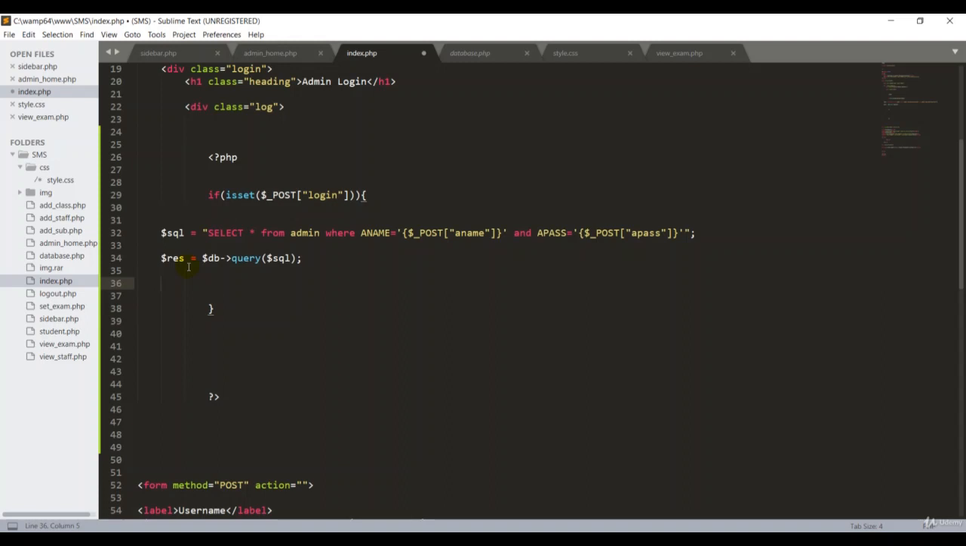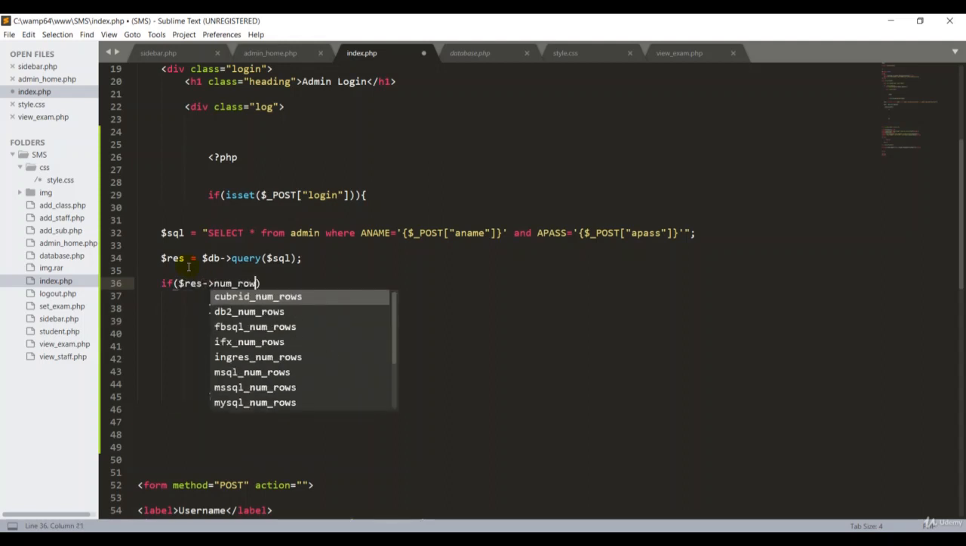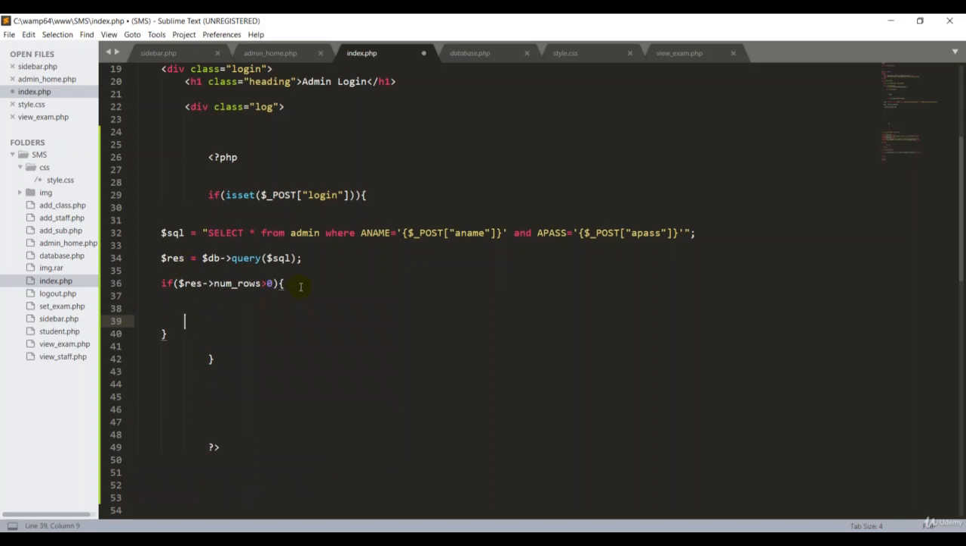If you have records, if you have the same username and password, then the system allows you to go to other pages. So I have to check whether we have records or not in our database. In this case, I'm going to write an if statement. So if, I can use my res variable, arrow operator, num_rows greater than 0. If they have records, I'm going to tell the system to do the following steps.